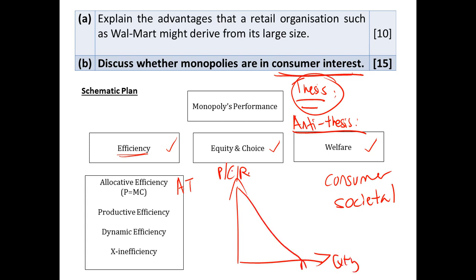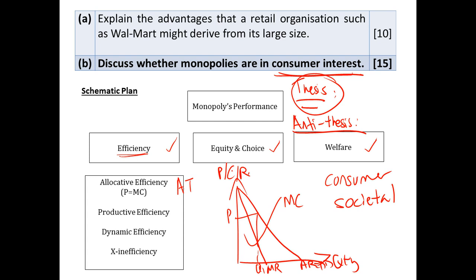This is your AR curve, equal to demand. This is your MR curve. This is your MC. This is Q. This is P. You can see clearly that allocative efficiency is not achieved.